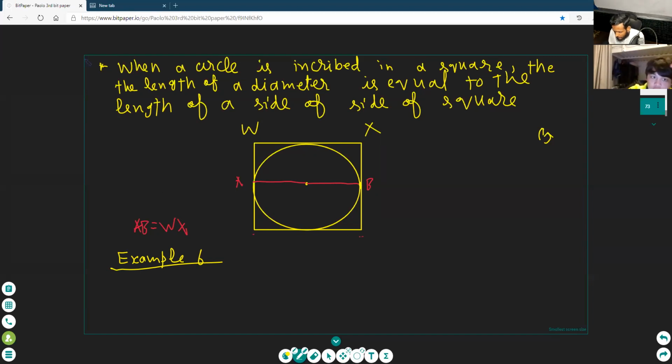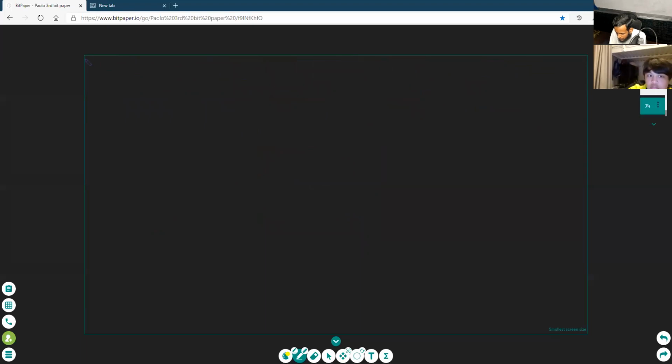Okay, I'm giving you a question, okay? On the next page, I'm giving you a question and use your mind, okay? In the diagram below, the circle is inscribed, okay?